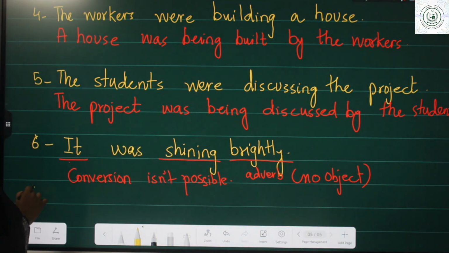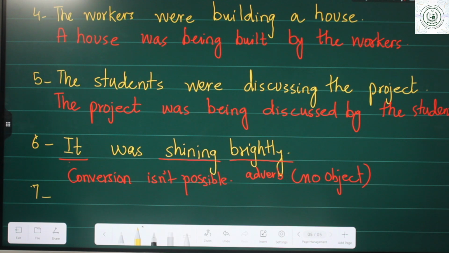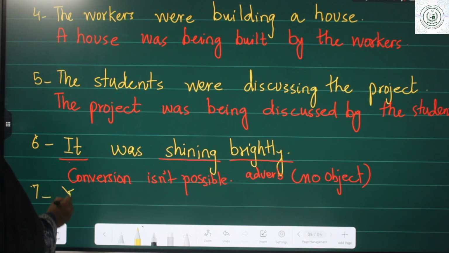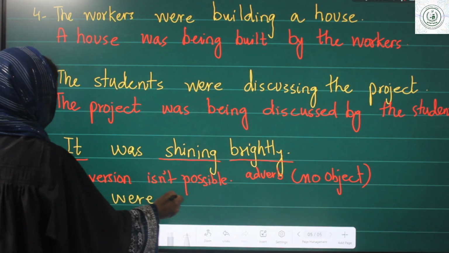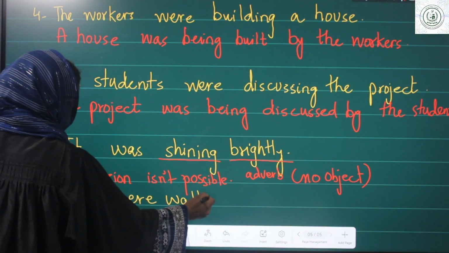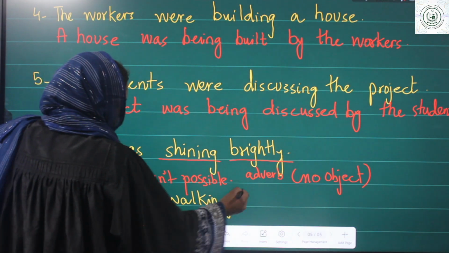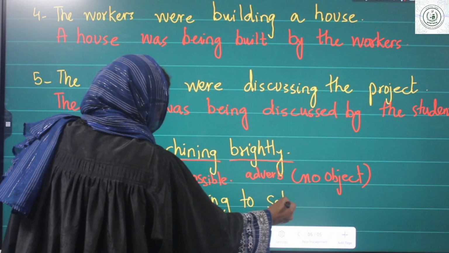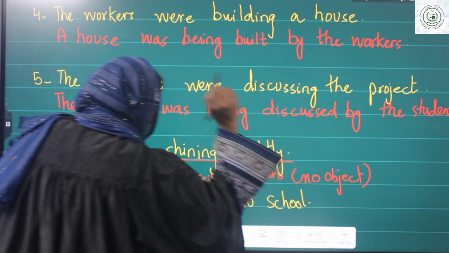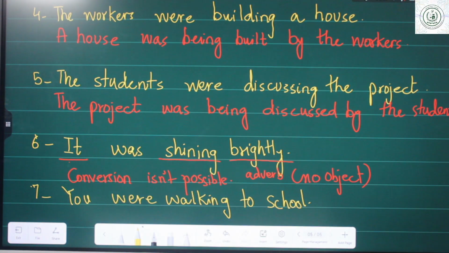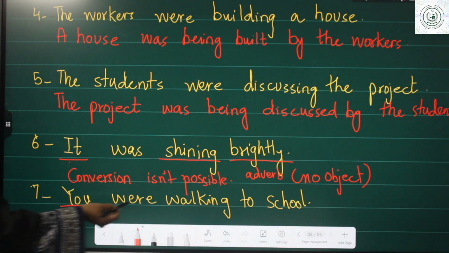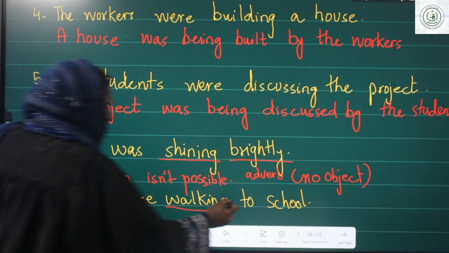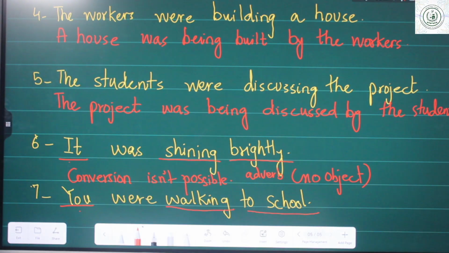The last one. You are walking to school. You, subject. Walking, verb. But this, to school, is not a proper object.